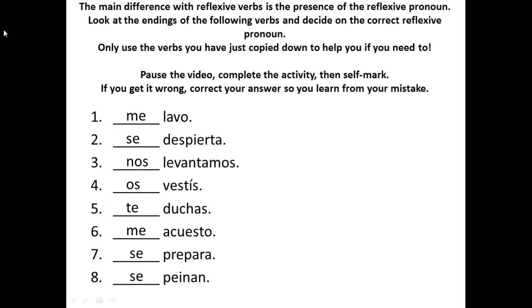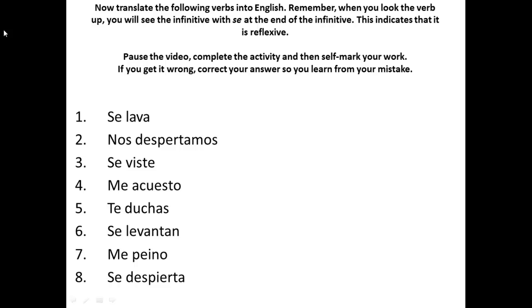How did you get on? Remember to correct your mistake. Now translate the following verbs into English. Remember, when you look the verb up, you will see the infinitive with se at the end of the infinitive. This indicates that it is reflexive. This means you'll need to look a little bit earlier in the verb to find out exactly what it is that you need to translate. Por ejemplo, número 1. Se lava. He or she washes himself or herself.